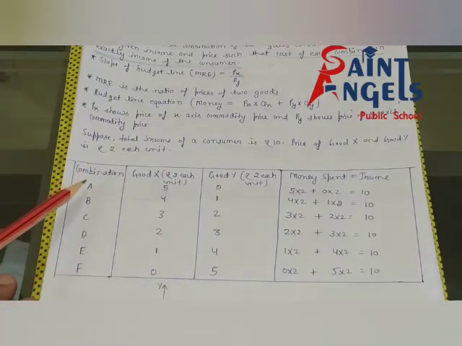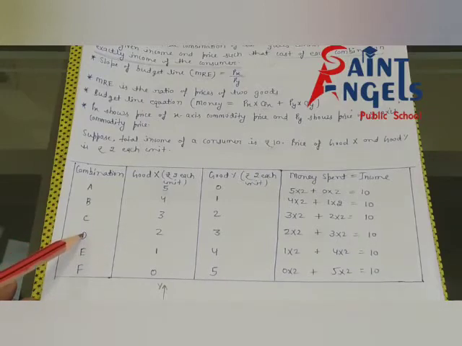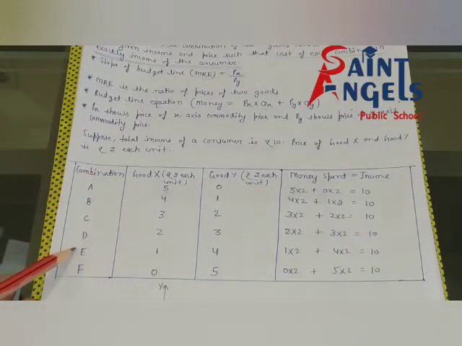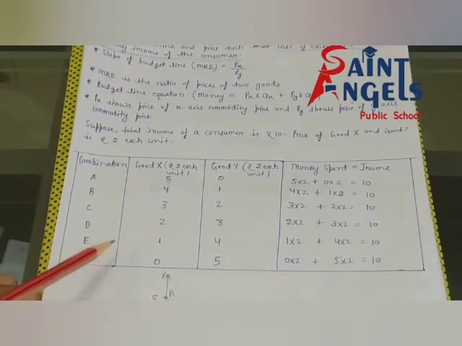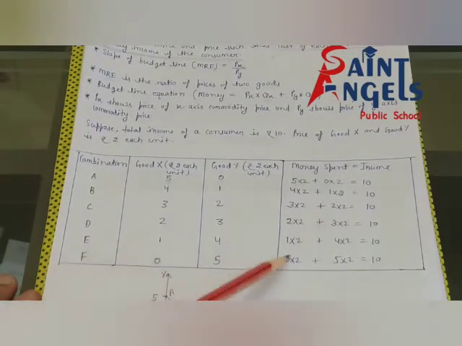That means the cost of A combination is equal to the cost of B combination, equal to C, D, E and F combination. I hope all of you have understood this